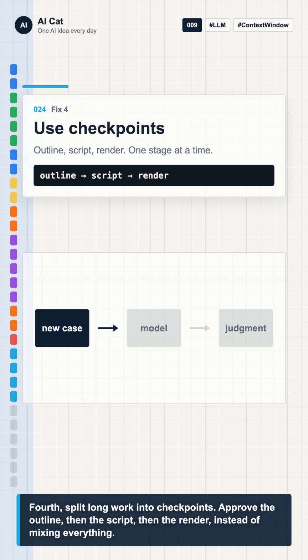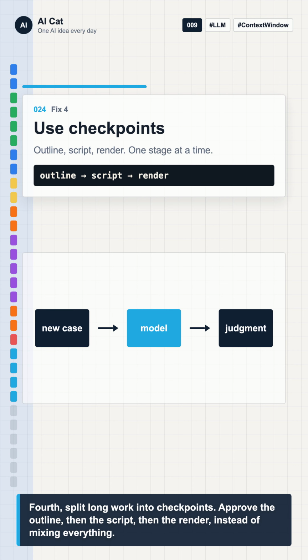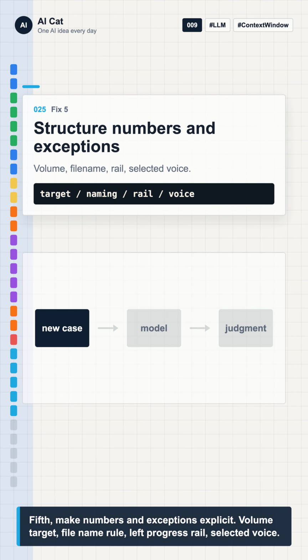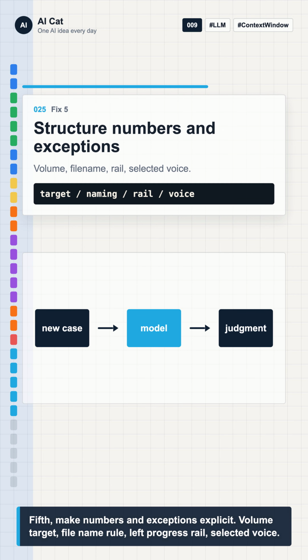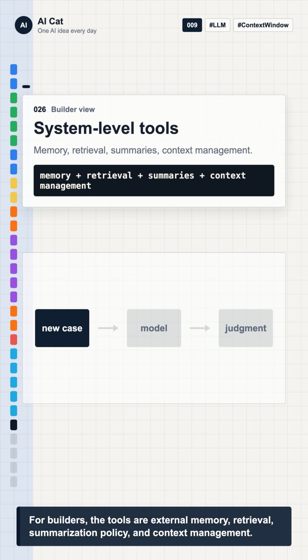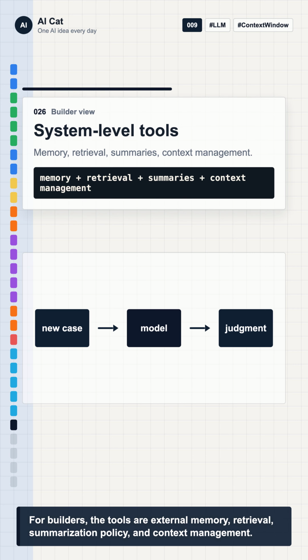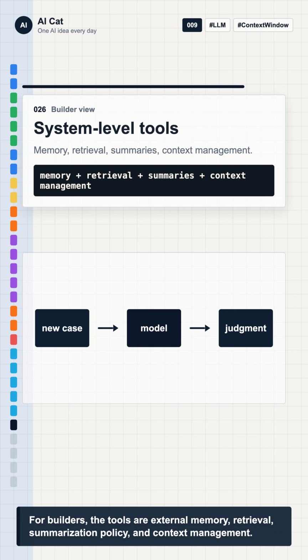Fourth, split long work into checkpoints. Prove the outline, then the script, then the render, instead of mixing everything. Fifth, make numbers and exceptions explicit: volume target, file name rule, left progress rail, selected voice. For builders, the tools are external memory, retrieval, summarization policy, context management.